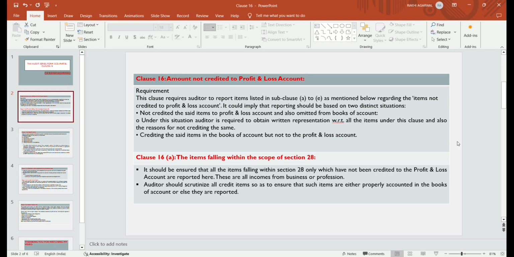And if the amount is credited in the books but not shown in the profit and loss account, then also it should be reported in clause 16 of the tax audit report Form 3CD.